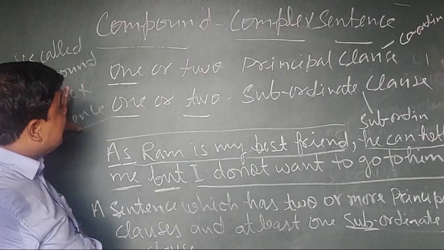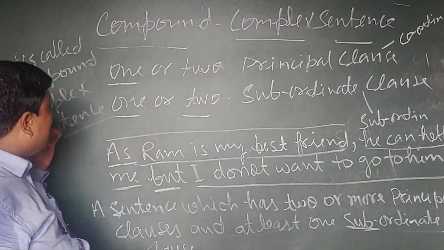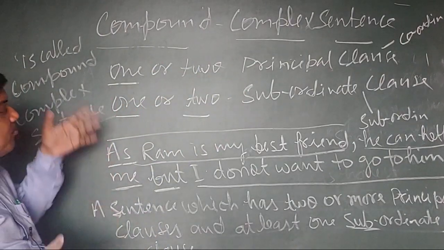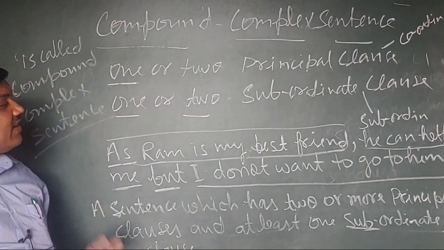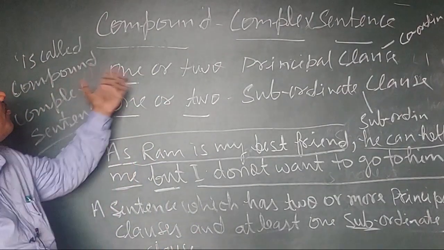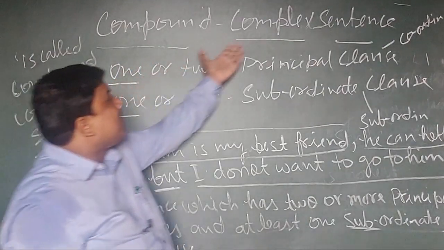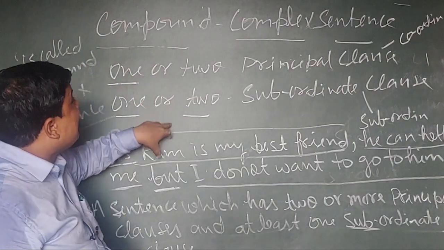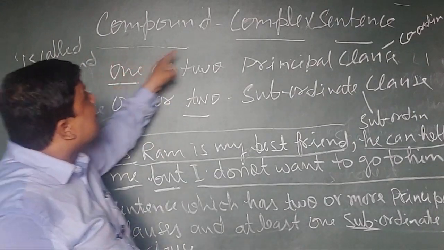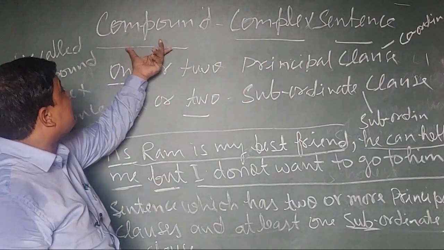It means if you want to call any sentence a compound complex sentence, in that condition you should find out in that formation both the clauses and both the conjunctions. If only a subordinating conjunction is available there, it can never be a compound complex sentence. It will be only a complex sentence. If only a coordinating conjunction is available there, it can never be a compound complex sentence. It will be only a compound sentence.